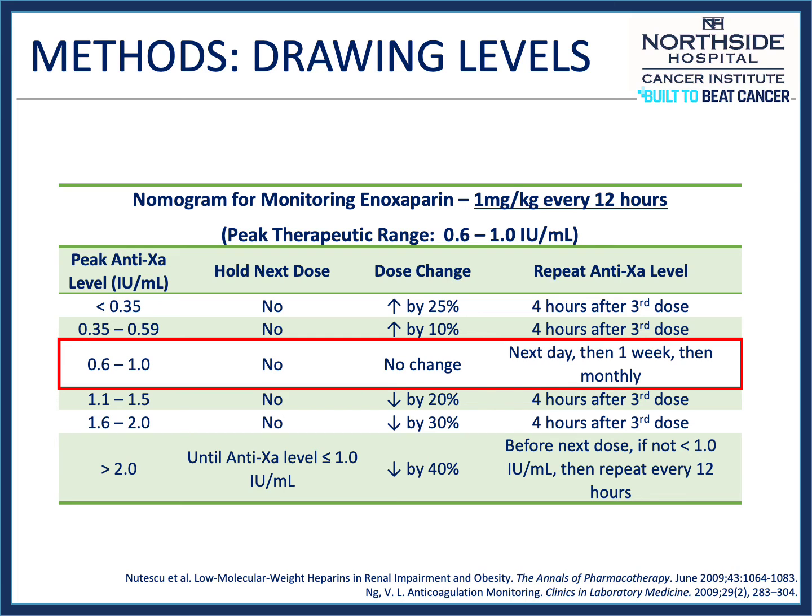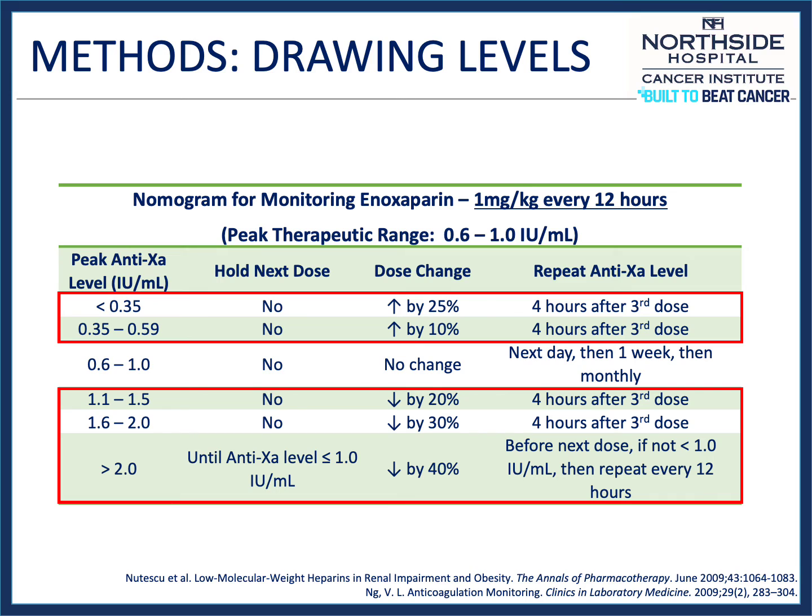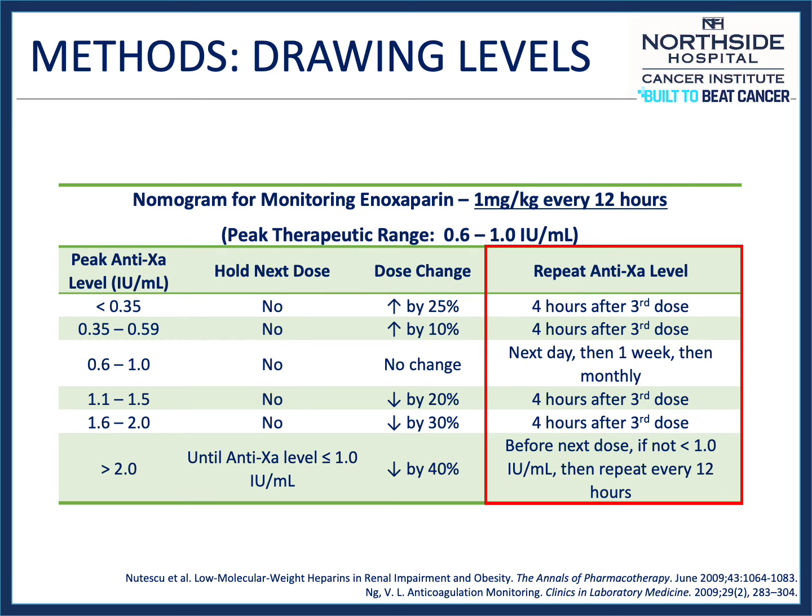Per CHEST guidelines, 0.6 to 1.0 international units per milliliter represents the therapeutic anti-10A level. If a patient was above or below this range, the dose was adjusted, and another level was repeated per the algorithm until a therapeutic level was achieved.